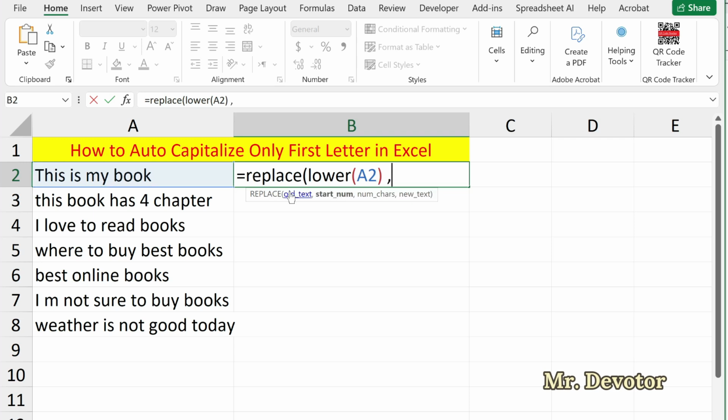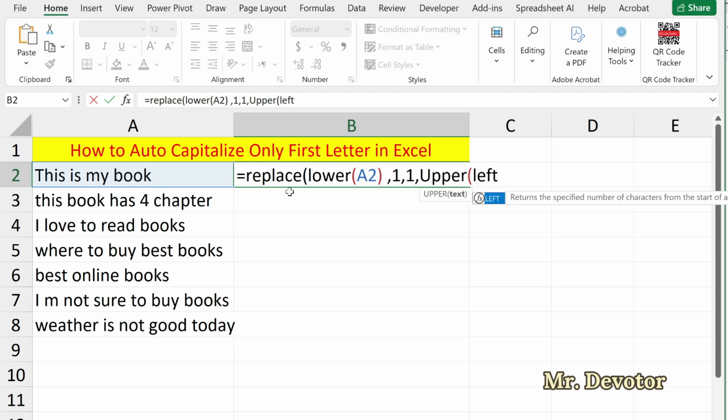type comma 1 comma 1 comma and type upper and open the bracket and type left, open the bracket and select the cell reference, comma, type 1 and close the bracket 3 times to complete the formula.